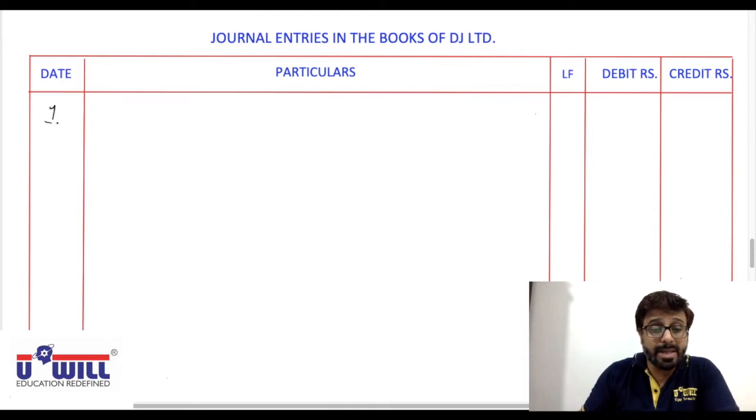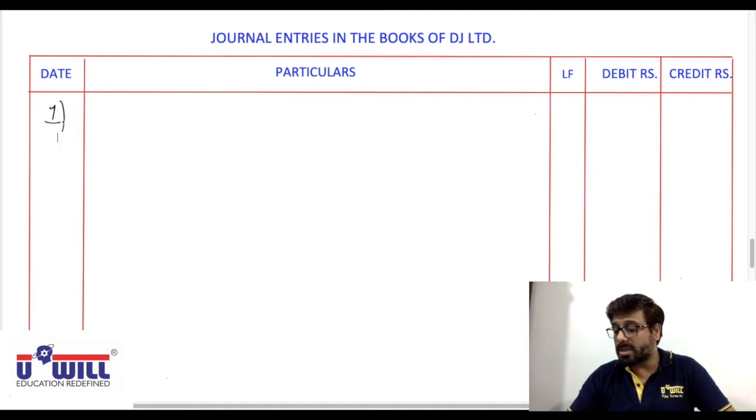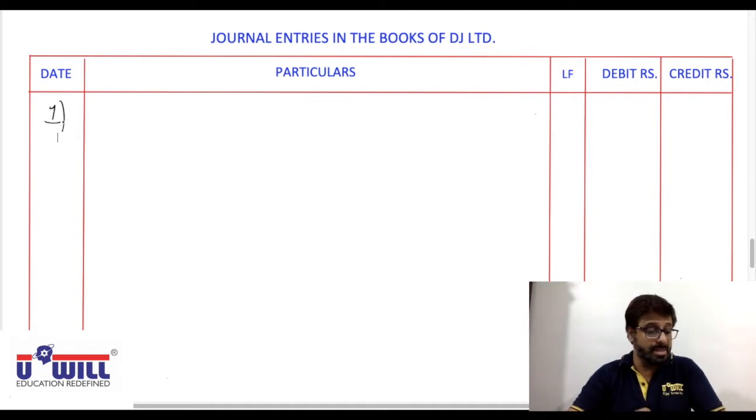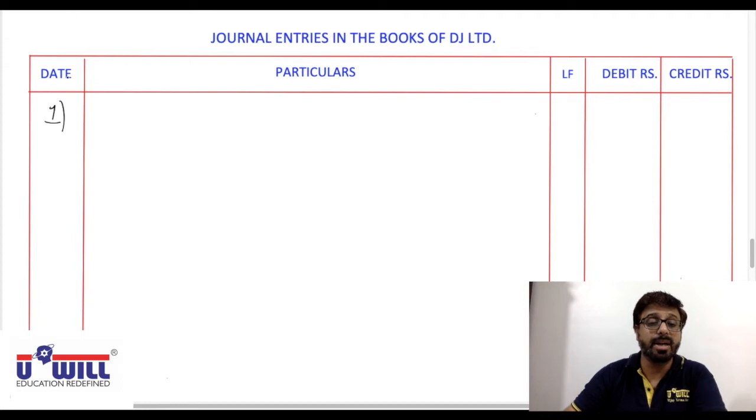Now, first entry is for taking over the business, for purchasing the business. Business comes in, debit what comes in. So all of you write down business purchase account debit. I hope everyone remembers the entries.